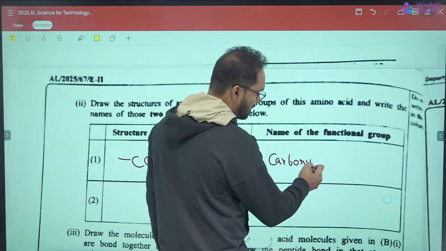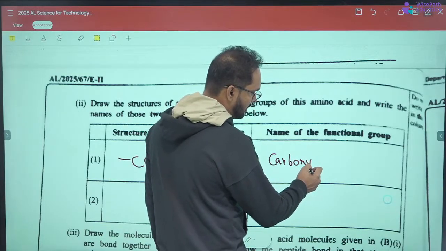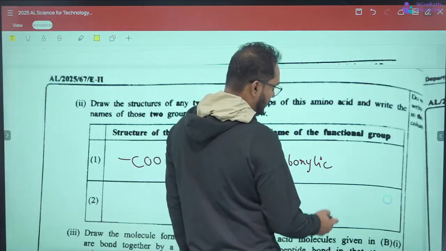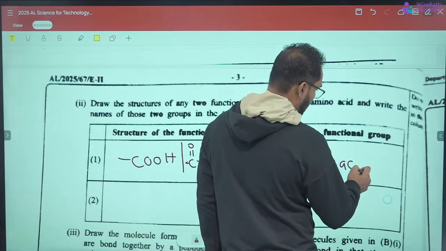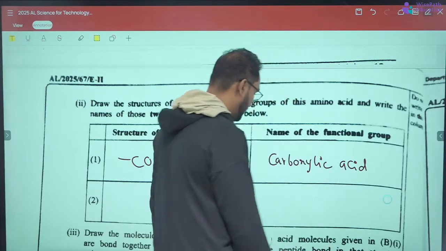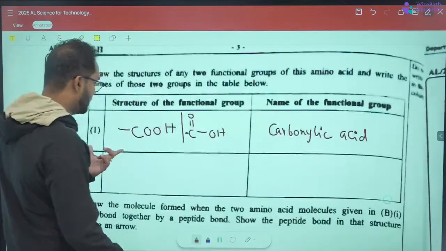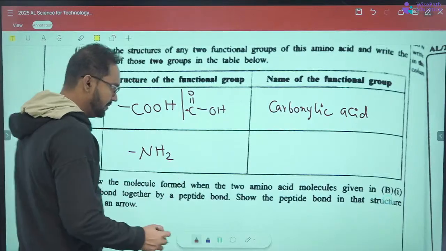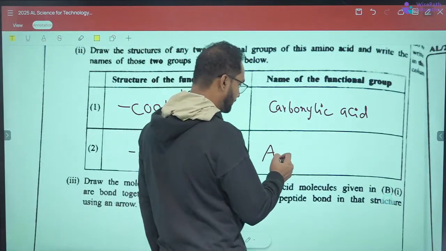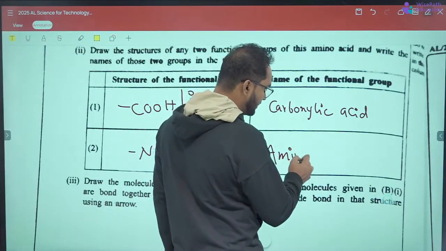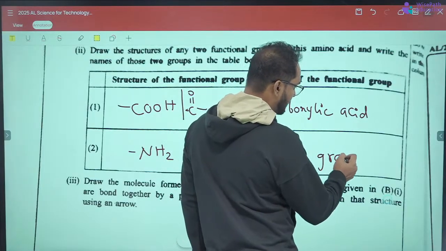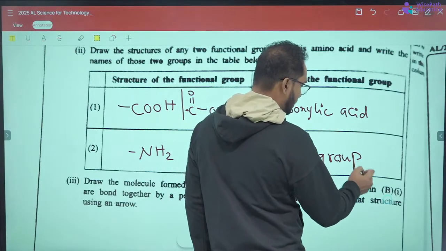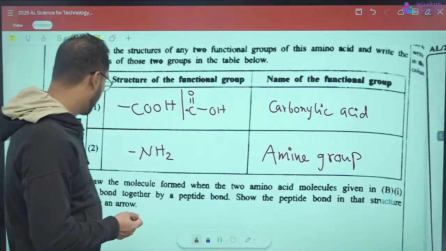Called carboxylic acid, right? And there's this amine group, the NH2 group, which is called the amine group, right?